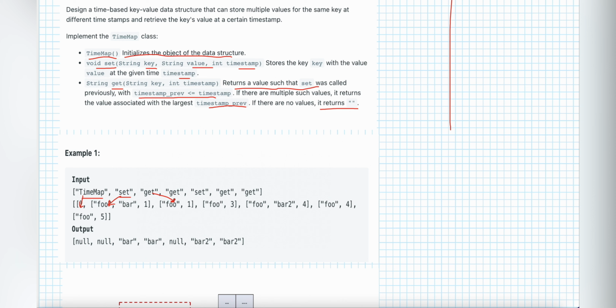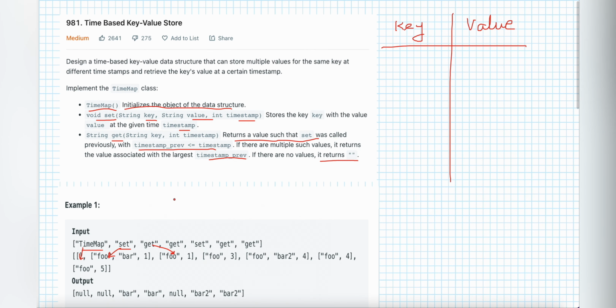So first, at the 0th index, we just create a data structure object, and then at the first index they have given set as an input. So we have to call the set method by passing these three values. How will it look?